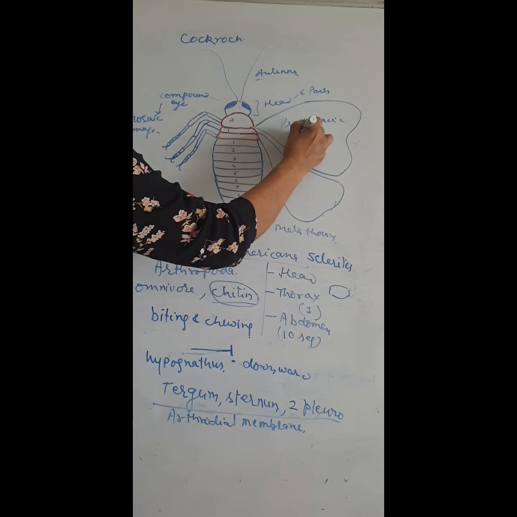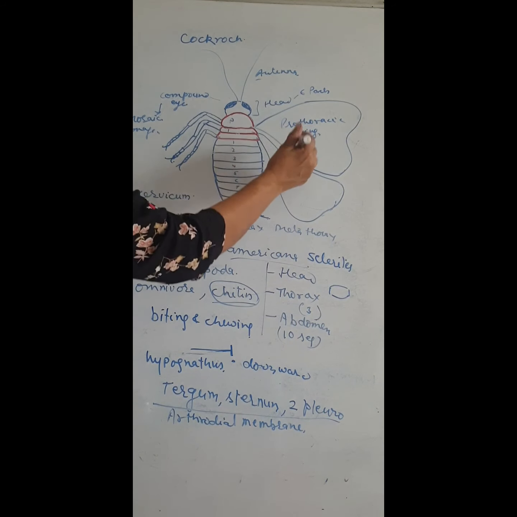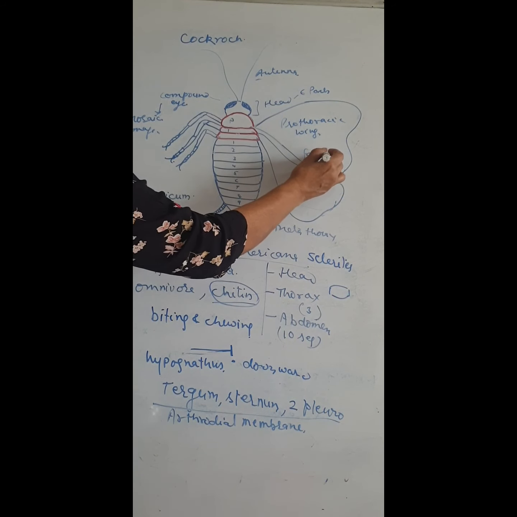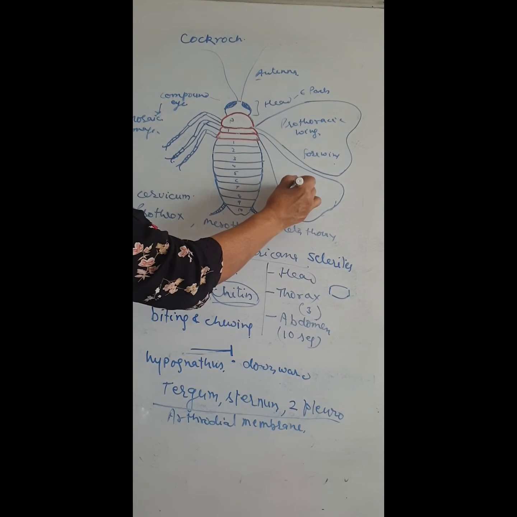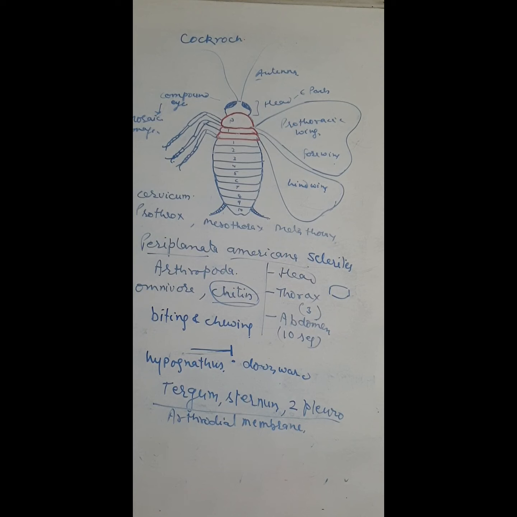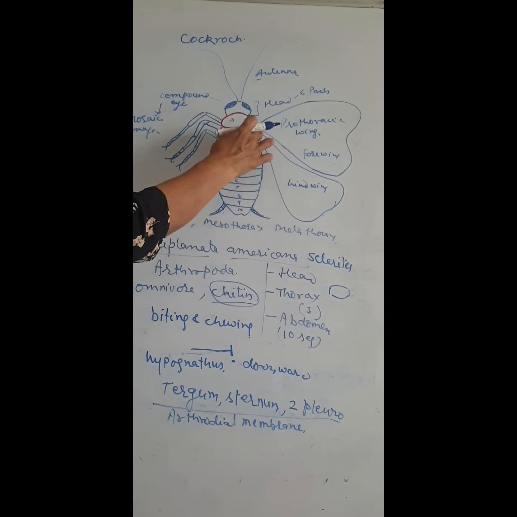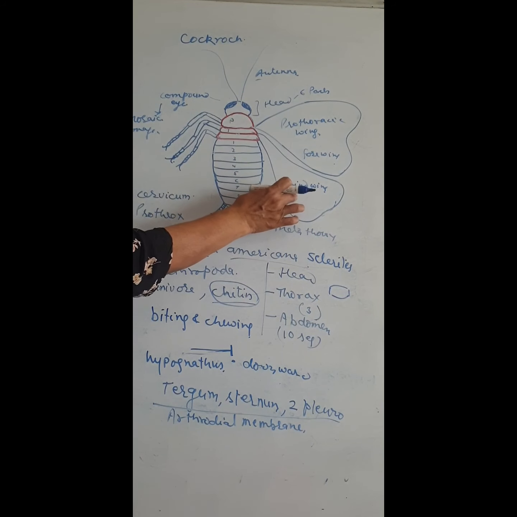Prothoracic wings, and the other one is the forewings. We can also say the forewing and the hind wing. The forewings are one of the mesothoracic and the other is metathoracic. The junction of pro- and meso-, and the other is meso- and metathoracic. So, 2 pairs of wings and 3 pairs of legs.